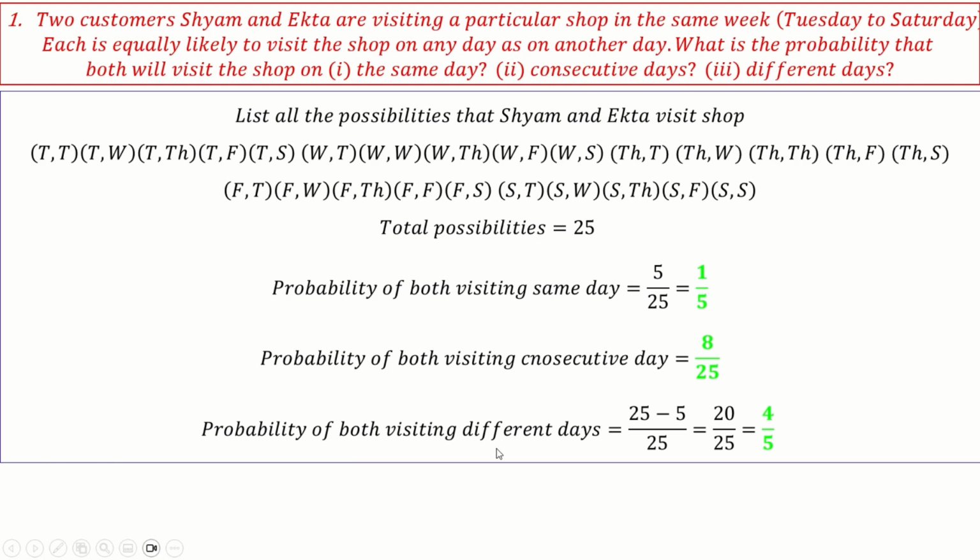Okay. The probability of visiting on different days is basically, if you know the probability of visiting the same day is 5 by 25, then 25 minus 5 by 25, which is 4 by 5. These two are complementary, right? So this is how you solve the problem.